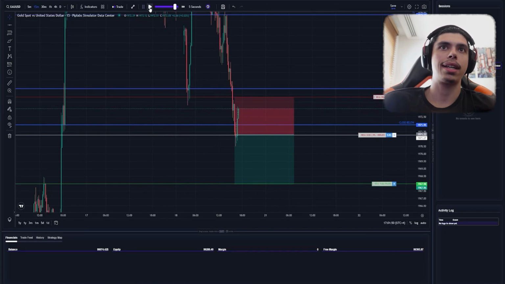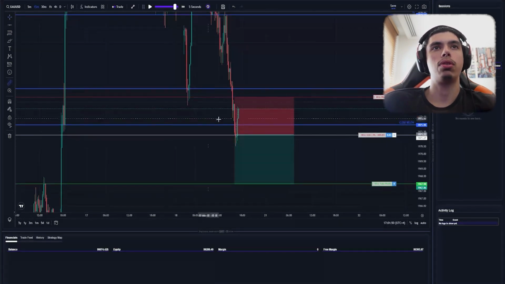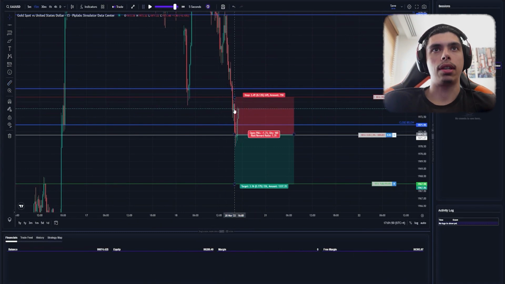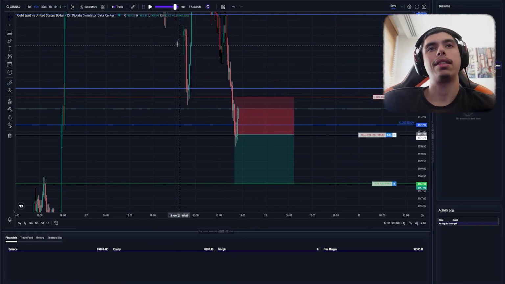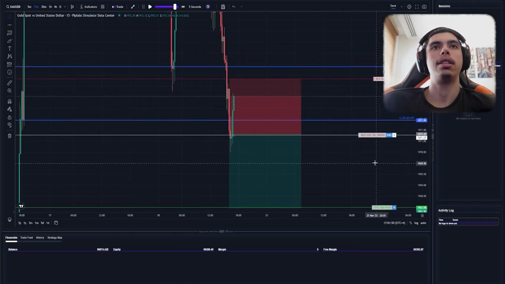Okay, so far it closed back inside the range. With how close it is towards stop loss, and closing below that structure there, I guess this is one that I'll just have to hold. No bottom wick as well, so I want to at least see this make a bottom wick, but it's not looking the best so far.